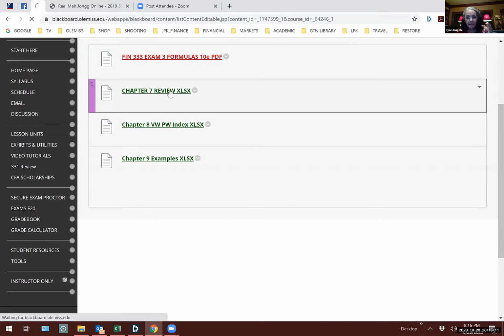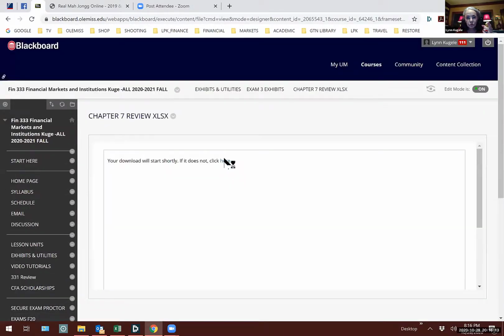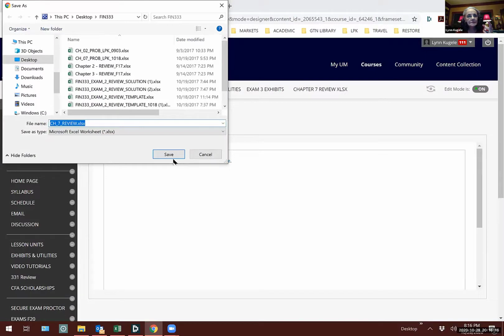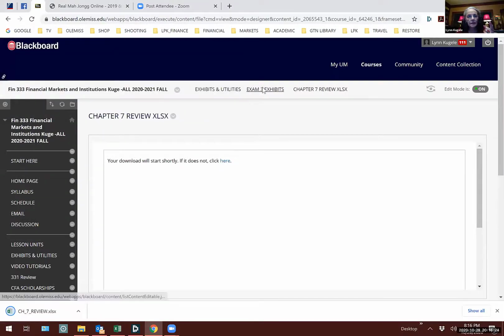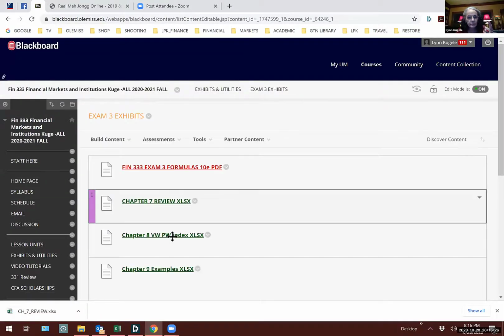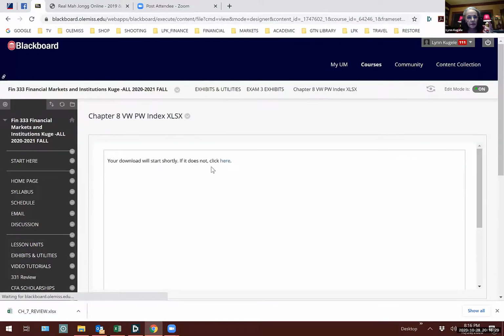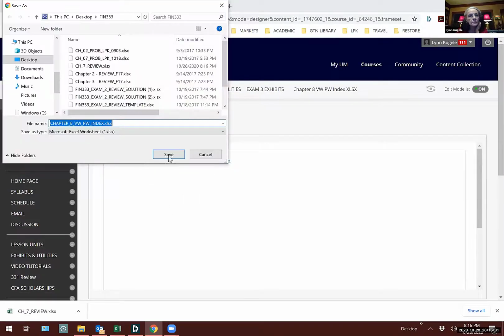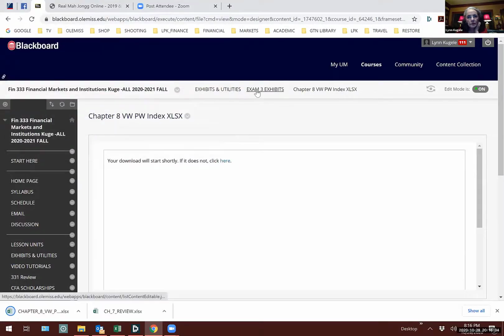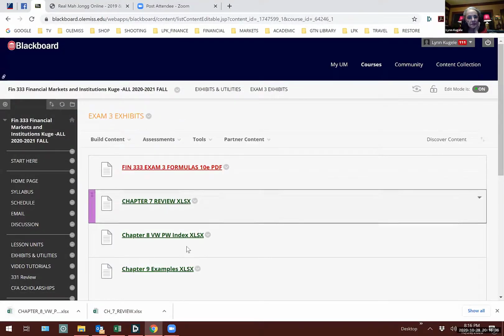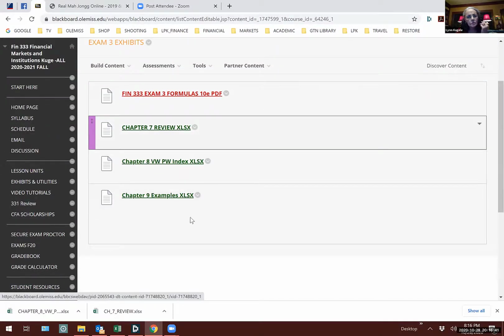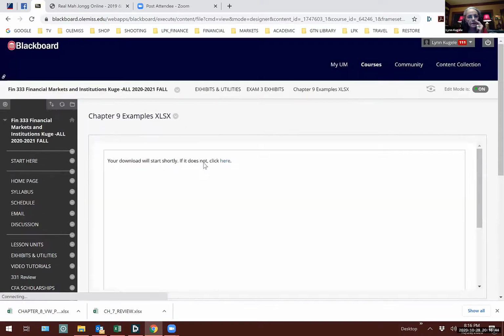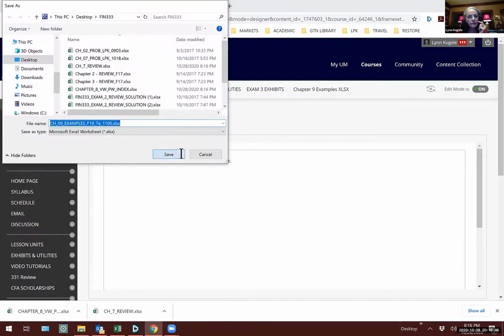There's some for chapter 7, which might pop up. Well, it apparently doesn't want to open it. Yeah, I'll put them there and then I'll go back and open them. There are some more in here. I'll bring all 3 of these up. One of these, I think it's chapter 9. I don't think 10 is here because 7 was on the other test, wasn't it? No, 7's on this one. There's no 9 here. Yeah, save that one.